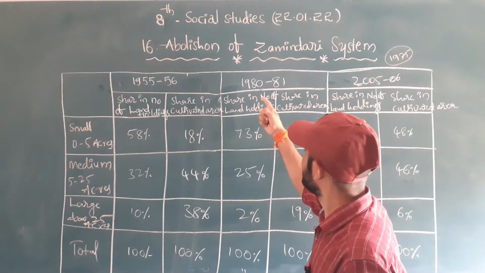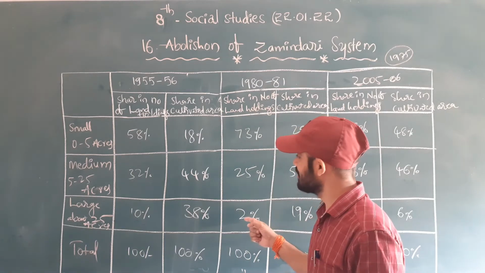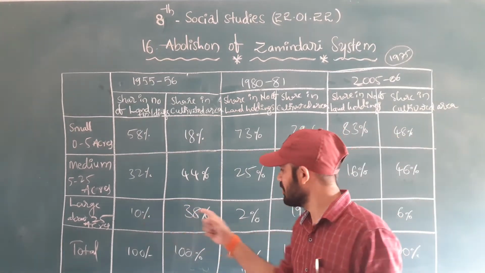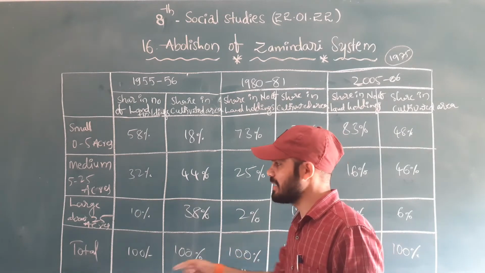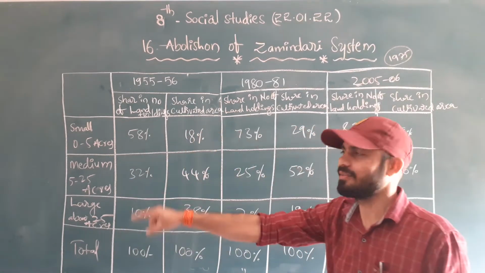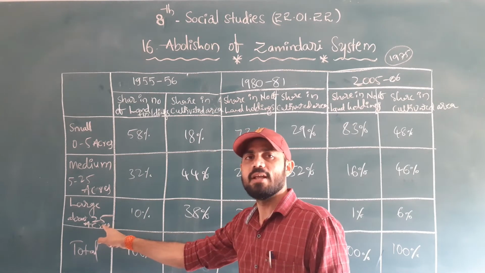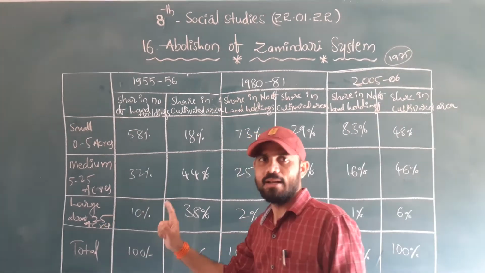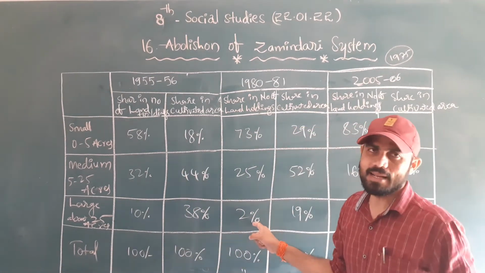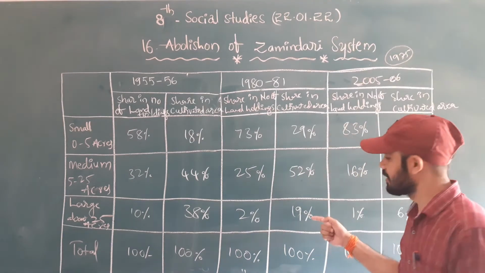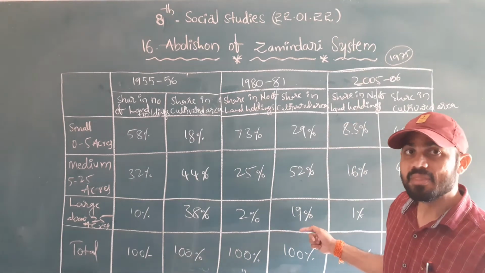2% after 81. Why? Because drastically we can say that it decreases here. So from 10 to 2%, almost 8% is a decrease. Why? Because of the land ceiling, those who have excess over 25 acres, those who have about 27 acres, that land will be controlled by the government, right? Then automatically the number will decrease here. But still they have 2%, and they still dominate the cultivated area with 19%.